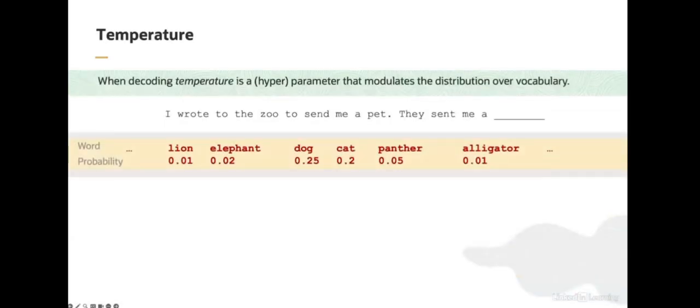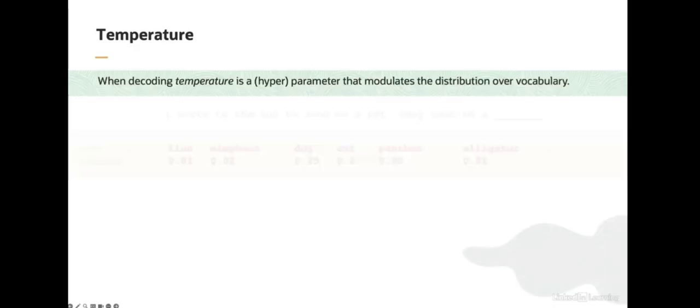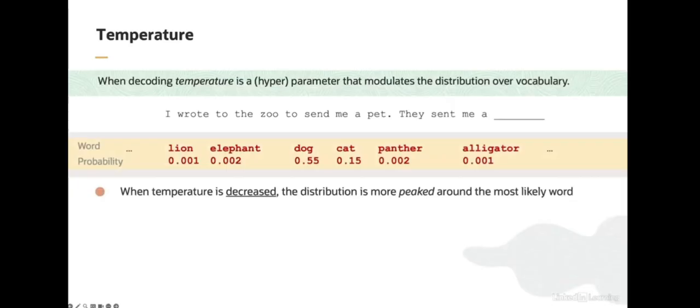When decoding with a non-deterministic strategy, that is, when you randomly sample words to emit from the LLM, there's an important parameter to know about, which is called temperature. What temperature does is, it modulates the probability distribution over words. Specifically, when you decrease the temperature, you peak the distribution more around the highest probability word. So for example, here, we see that the probability of the word dog has gone up considerably, while the rest of the probabilities have gone down. Again, this simulates decreasing temperature.